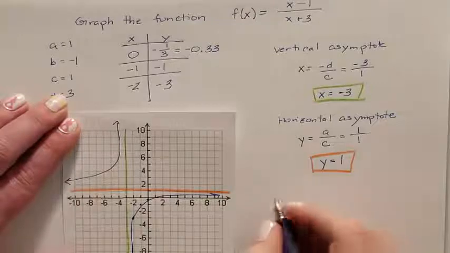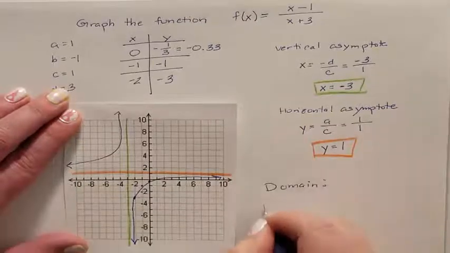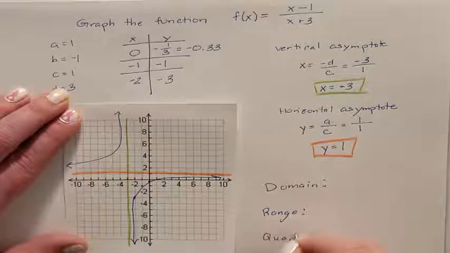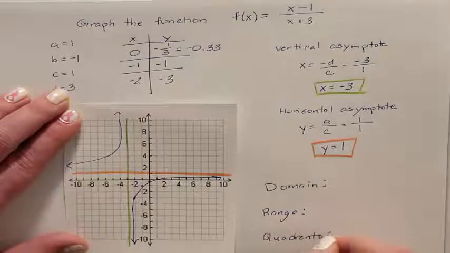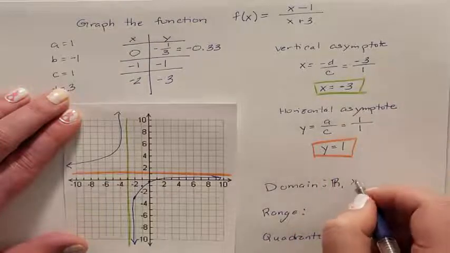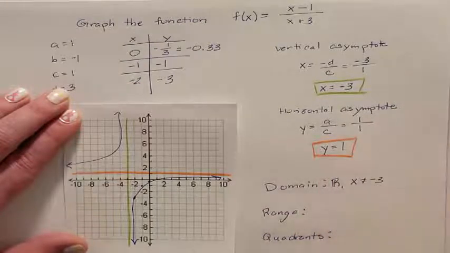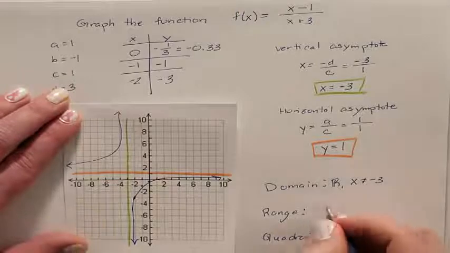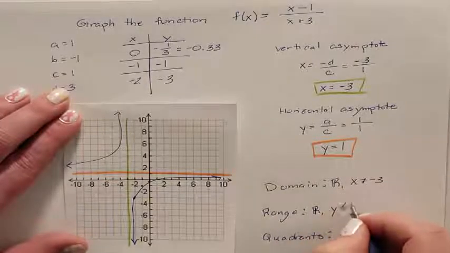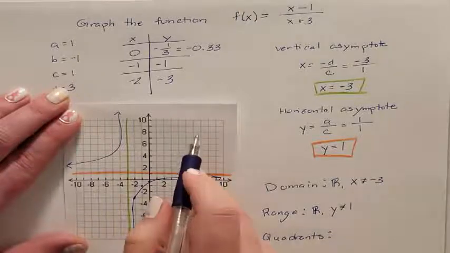Now we need to find our domain. We need to find our range. And I need you to explicitly say which quadrants we are using. So domain is always going to be all real numbers except for the x value that has our asymptote, because we can never use that value of x. Our range is also all real numbers except you cannot use the asymptote y value. And quadrants, this is quadrant 1.